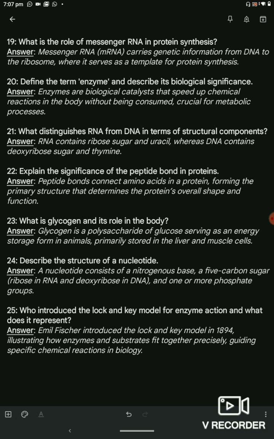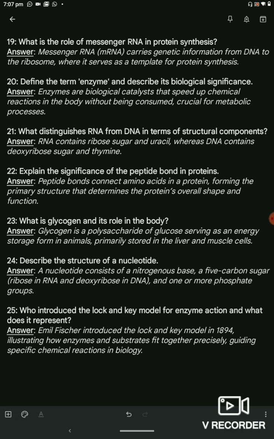Question 21. What distinguishes RNA from DNA in terms of structural components? Answer. RNA contains ribose sugar and uracil, whereas DNA contains deoxyribose sugar and thymine.